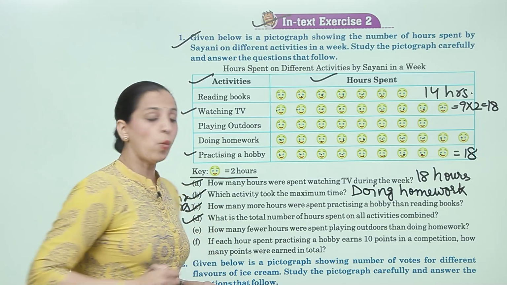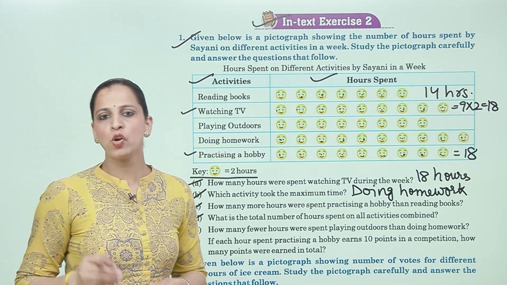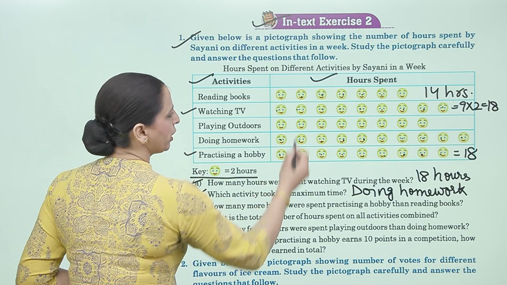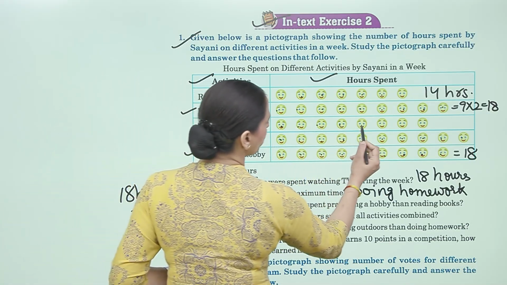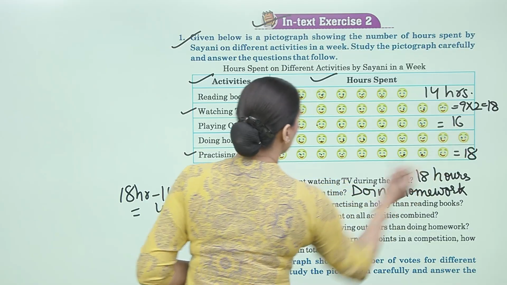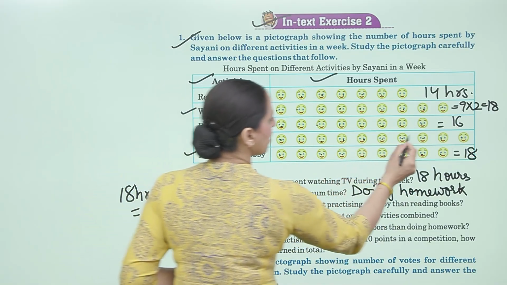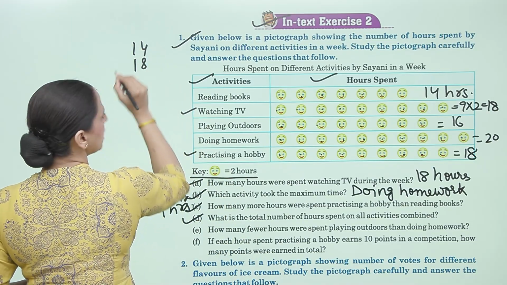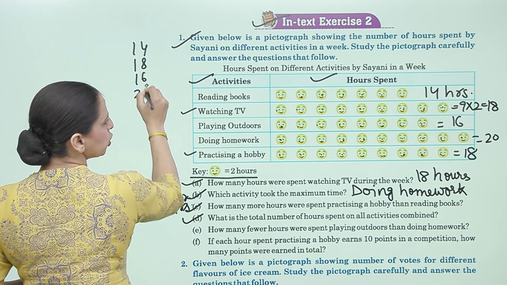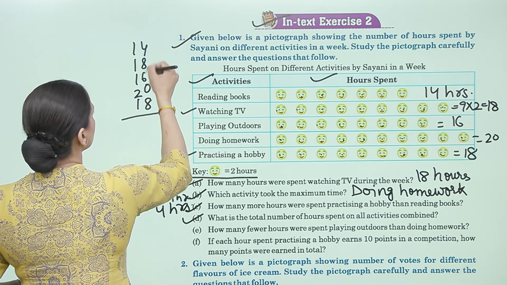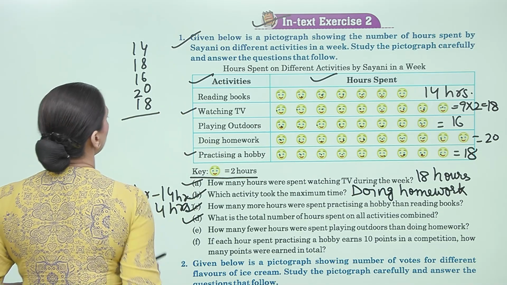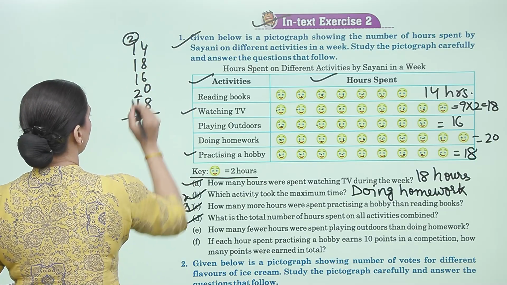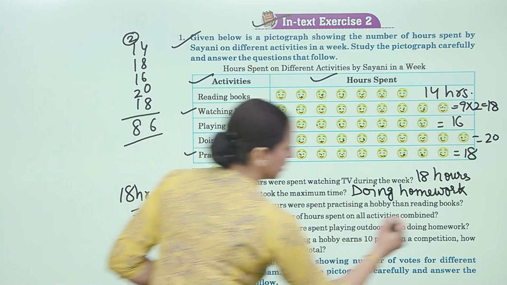Now, D: What is the total number of hours spent on all activities combined? So, total: 14 hours, 18 hours, 1, 2, 3, 4, 5, 6, 7, 8, 8 times 2 is 16, and 1, 2, 3, 4, 5, 6, 7, 8, 9, 10 is 20. So, total is 14 plus 18 plus 16 plus 20 plus 18. That is 86 hours.